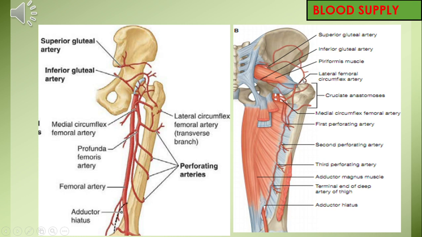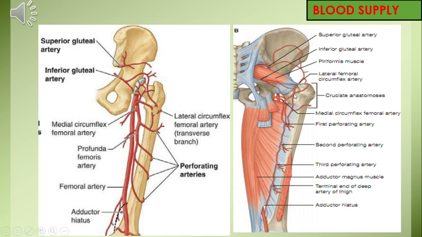Then there is a cross-like anastomosis overlying the region of the lesser trochanter. This is called the cruciate anastomosis. Superiorly, we have a descending branch from the inferior gluteal artery. Inferiorly, we have an ascending branch from the first perforating artery. Then we have 2 transverse branches from the medial and lateral circumflex arteries, and this cross is formed here.